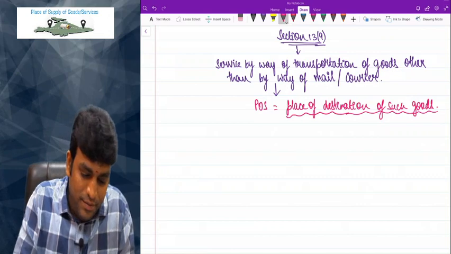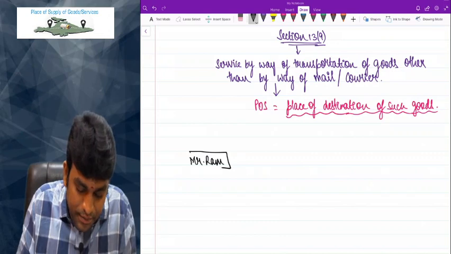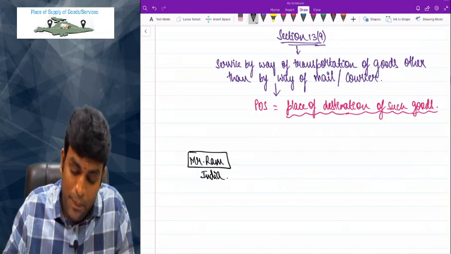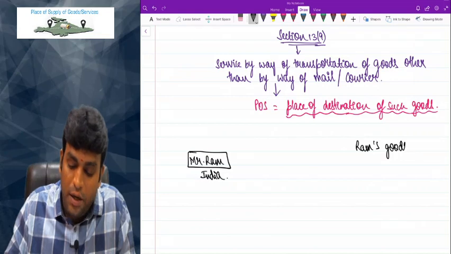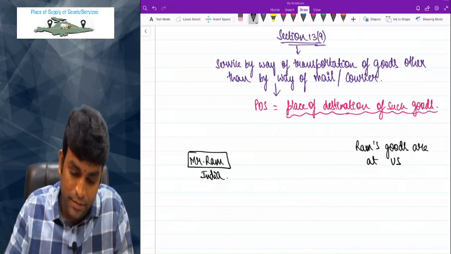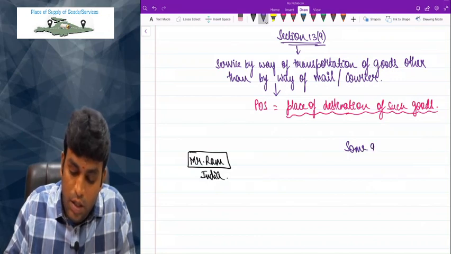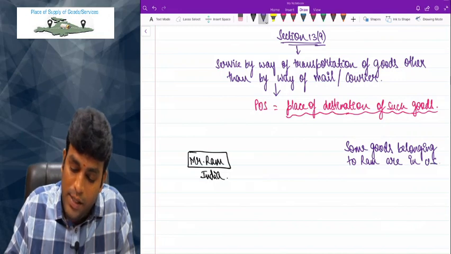Clear? Now listen. So let's say there is one person called Mr. Ram. Ram is basically in India. Now, some goods belonging to Ram are in US.